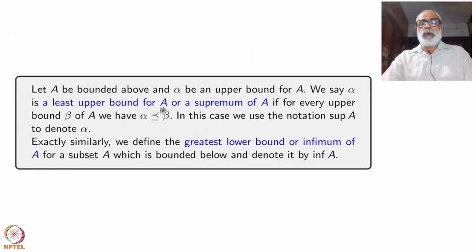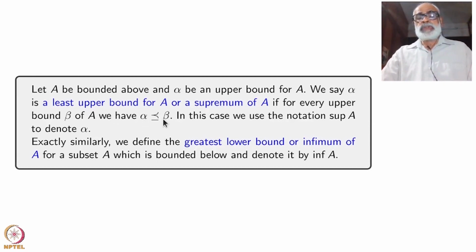Let A be bounded above and alpha be an upper bound. We say alpha is a least upper bound for A, or another name is supremum of A, if for every upper bound beta of A, we have alpha is less than or equal to beta.